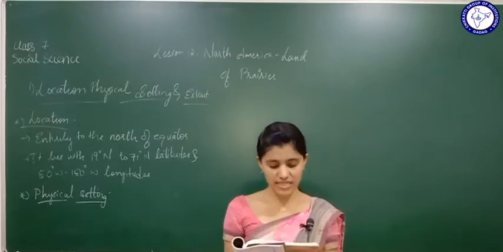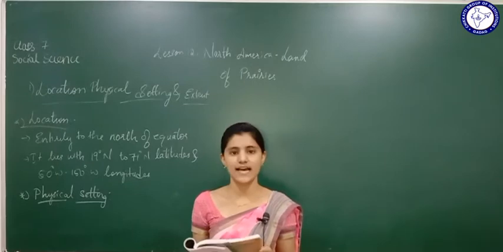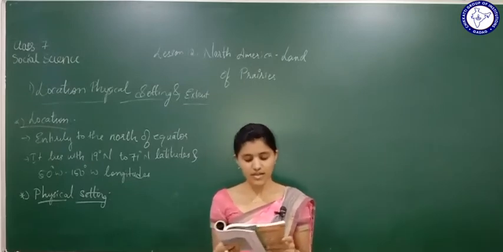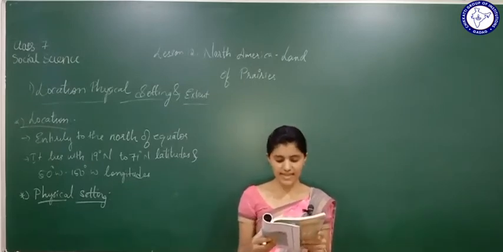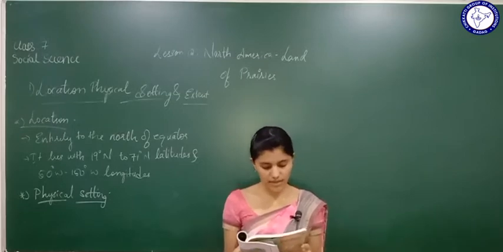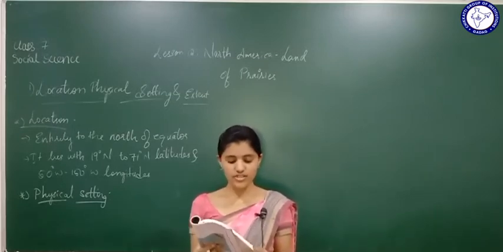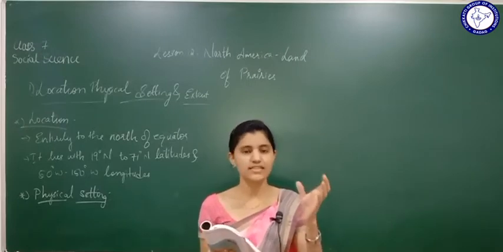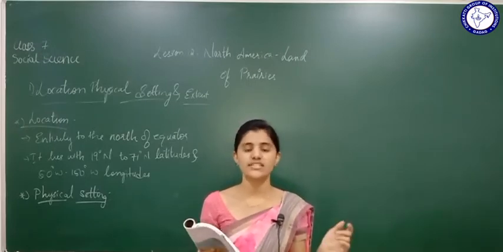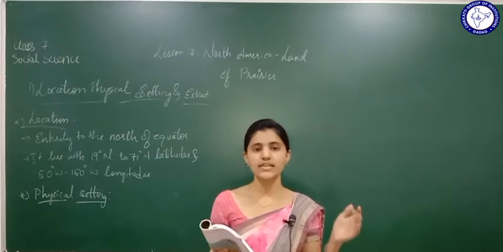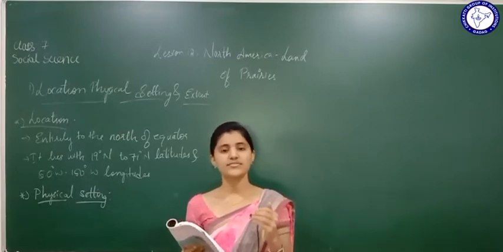One of the largest is Greenland Island. The strip of land that lies to the south of North America is called Central America. This is the physical setting.